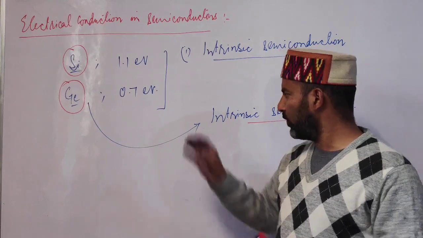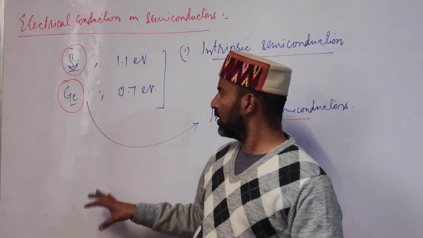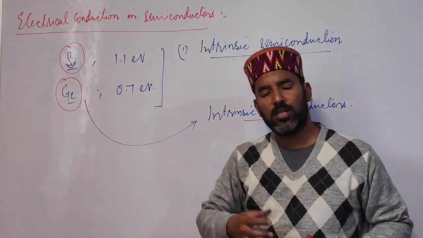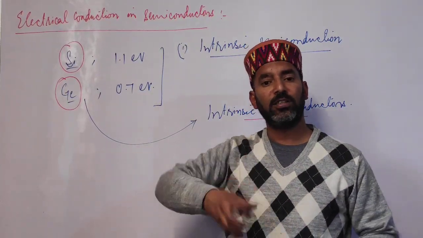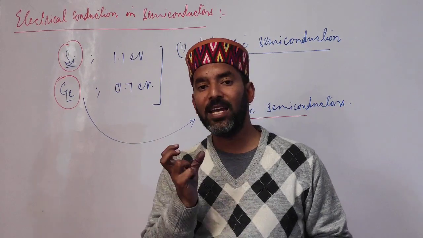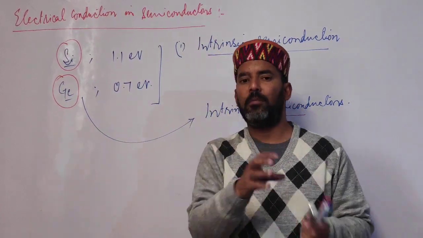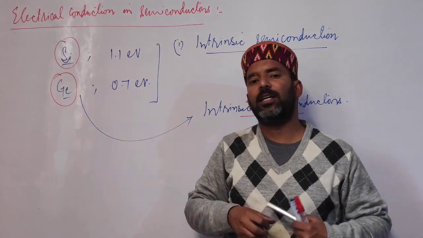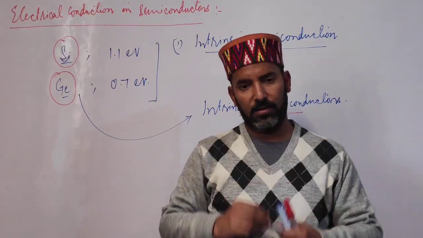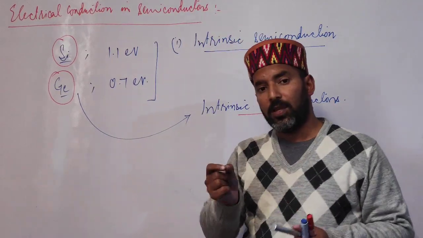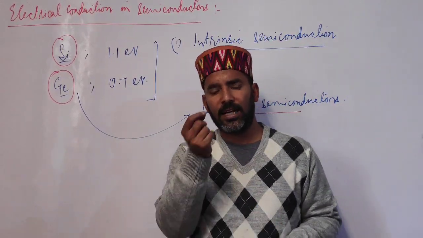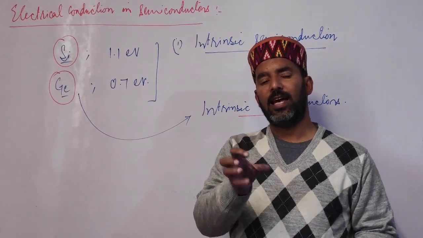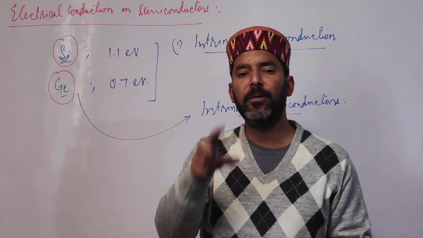So students, what we do is that the electrical conductivity of silicon and germanium crystals is further increased by adding an appropriate amount of suitable impurity. Means उनका electrical conductivity में impurity add करके भी बढ़ा सकता हूँ.